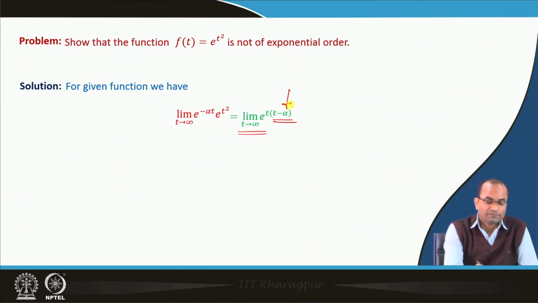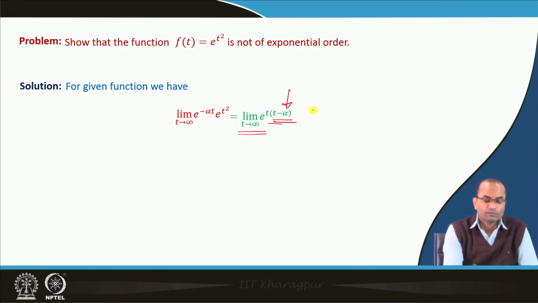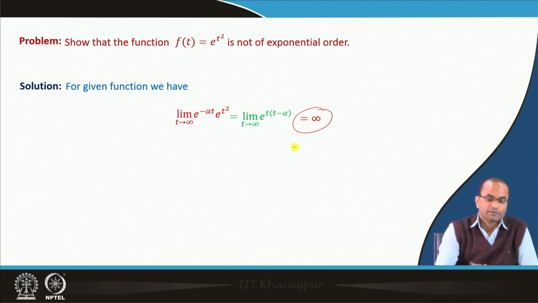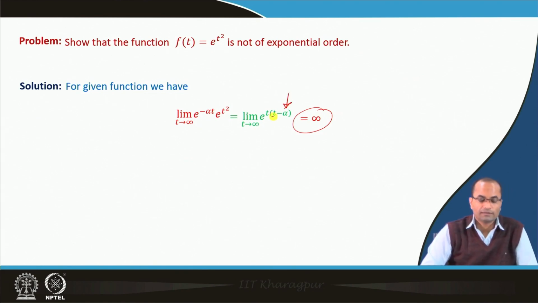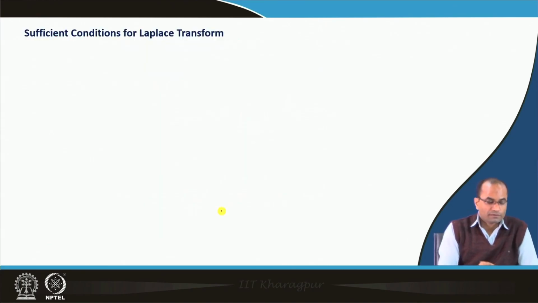Whatever alpha we take, however large alpha we take, this will go to infinity only. So, it is not going to any finite number, it is going to infinity for any value of alpha, and therefore this function is not of exponential order.